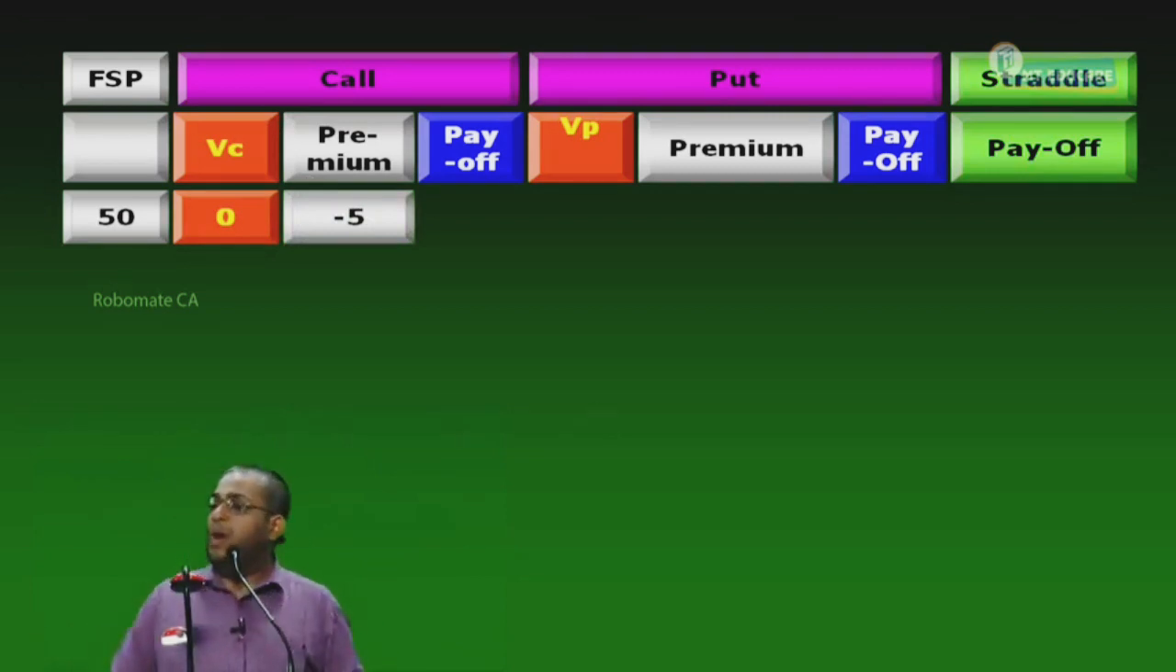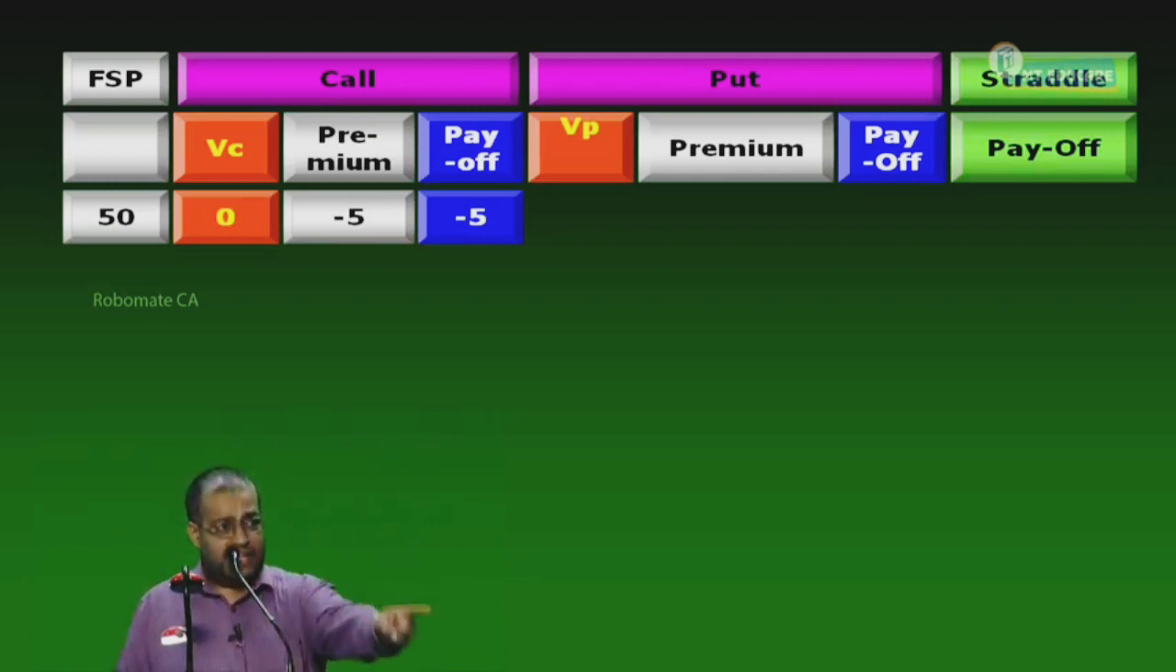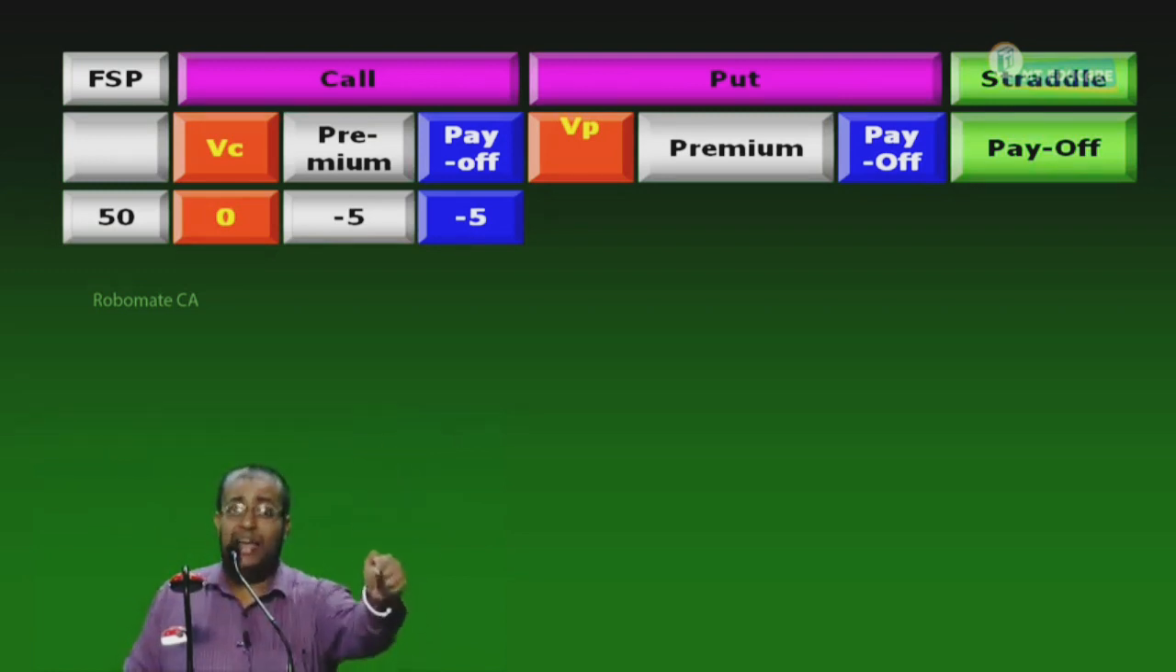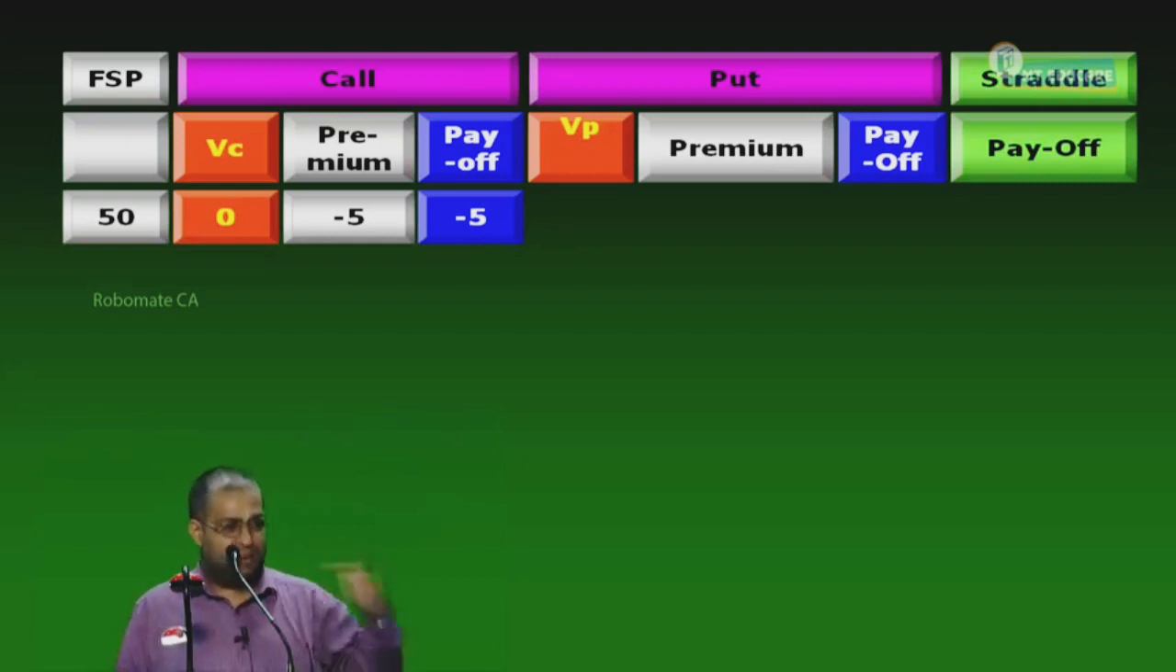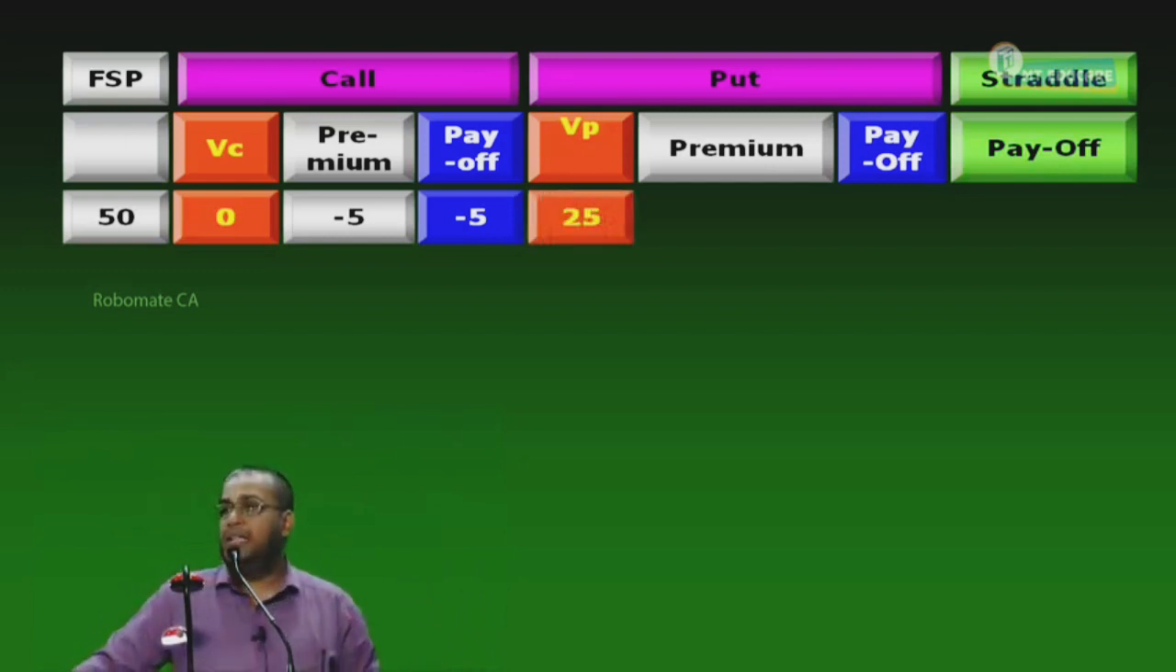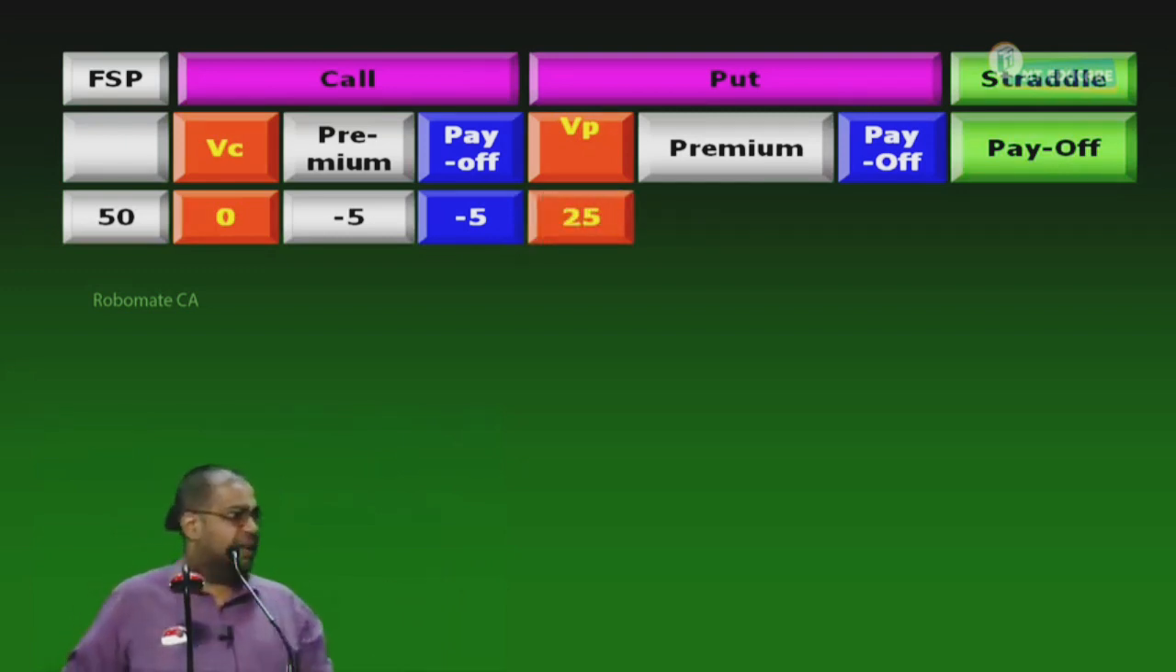What is the payoff from the call option? -5. I hold both call and put. Am I having the put option or not? Tell me, I have a right to sell at what? 75. A share worth what? 50. Will I exercise or lapse? I'll exercise and sell the share at 75, worth 50. What is the put giving me? 25 rupees. So the value of the put is 25.